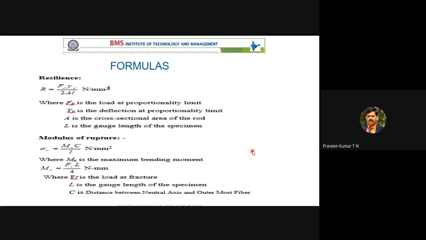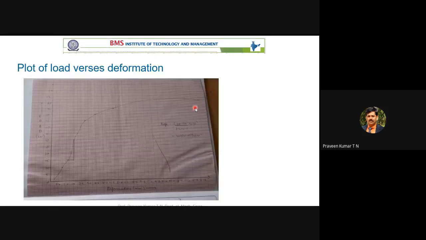Here also you are using the fracture load. That is the last load. Initially we reached 14. That is the Y max. You don't use the maximum fracture load here. That is the fracture load. F is the load at the proportional limit. Up to almost about this point, your deformation is directly proportional to load. Even in material science I am telling you, that is the linear curve.